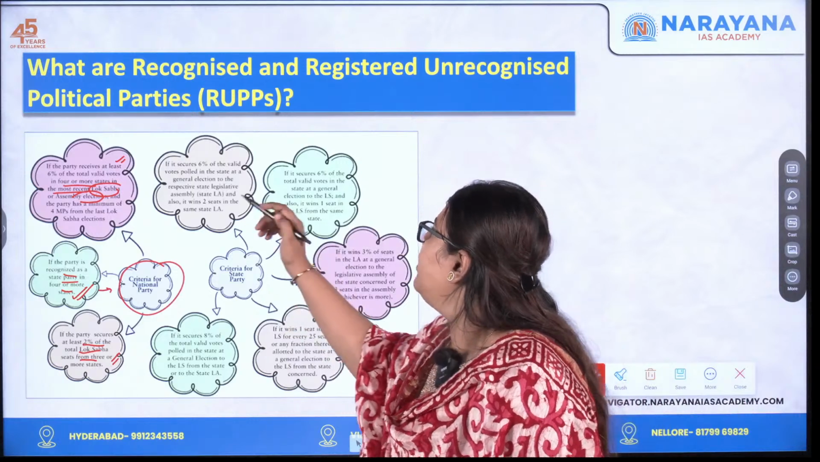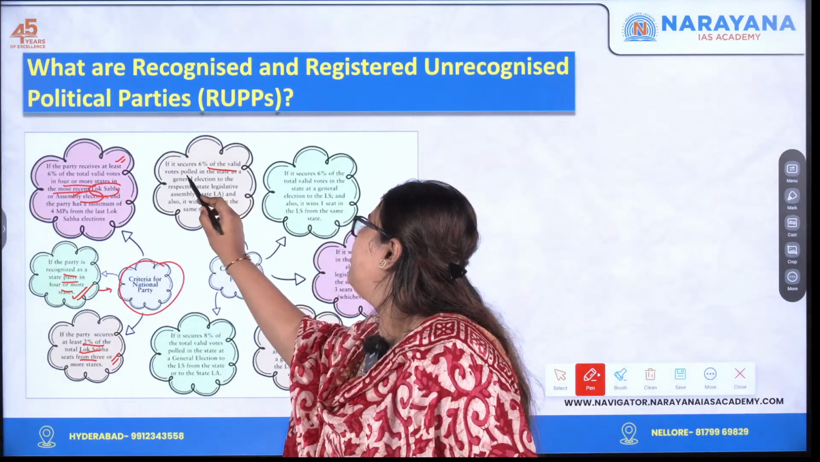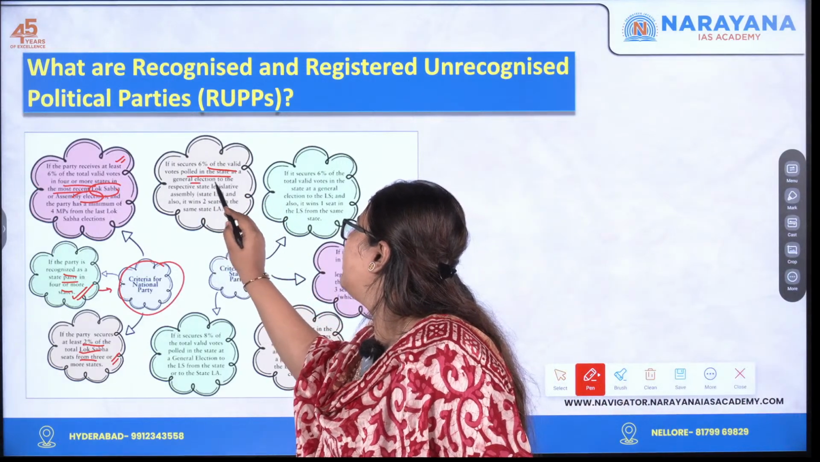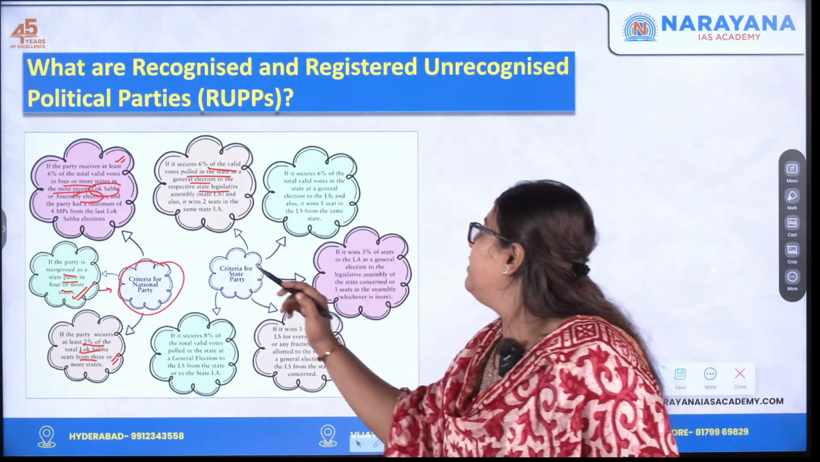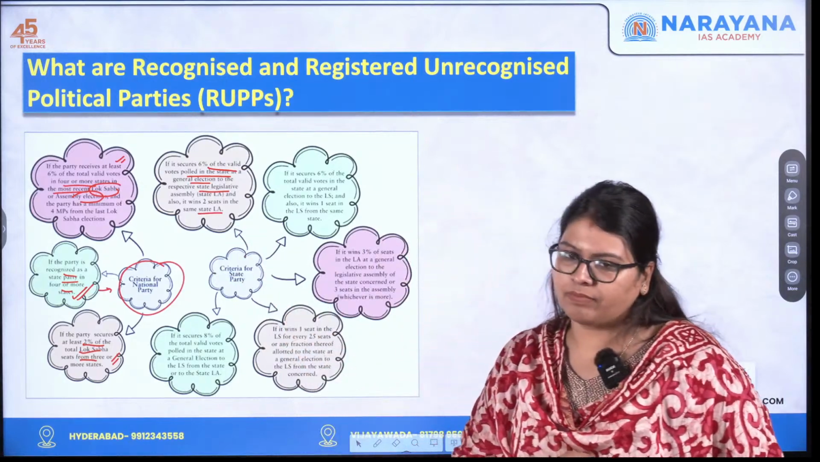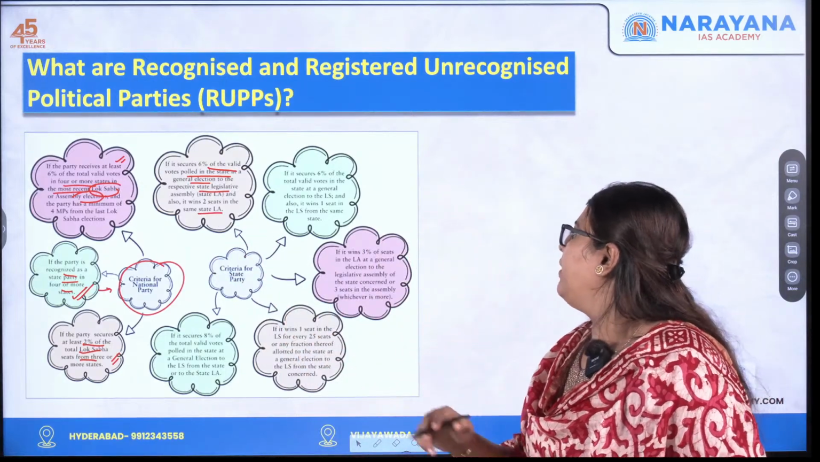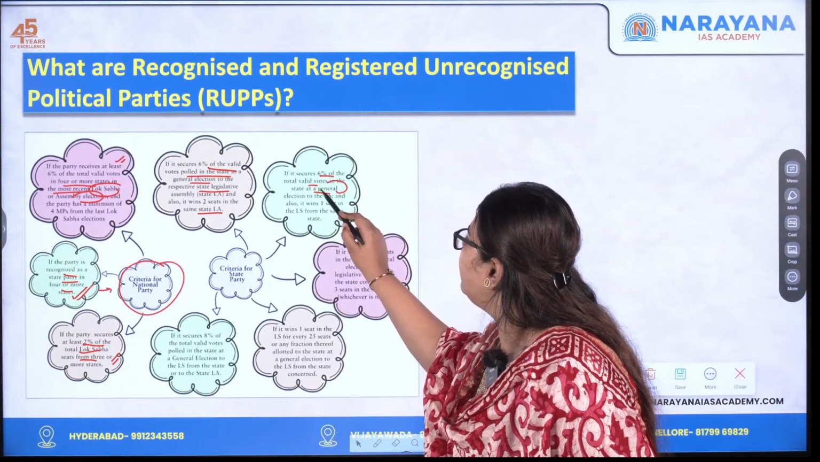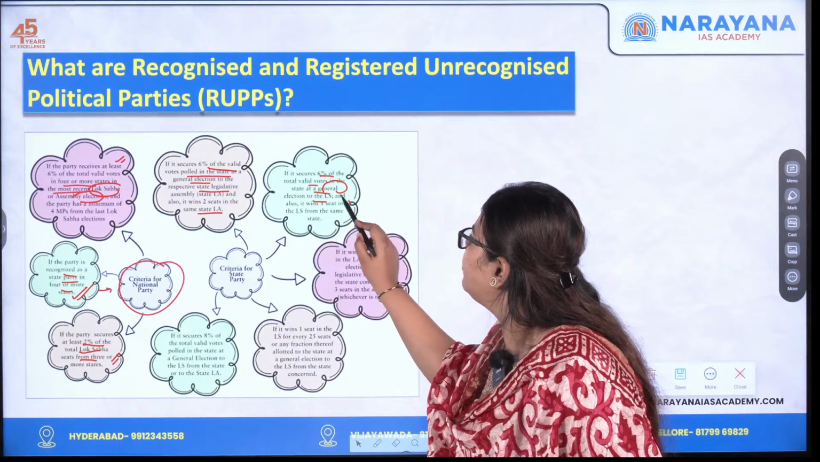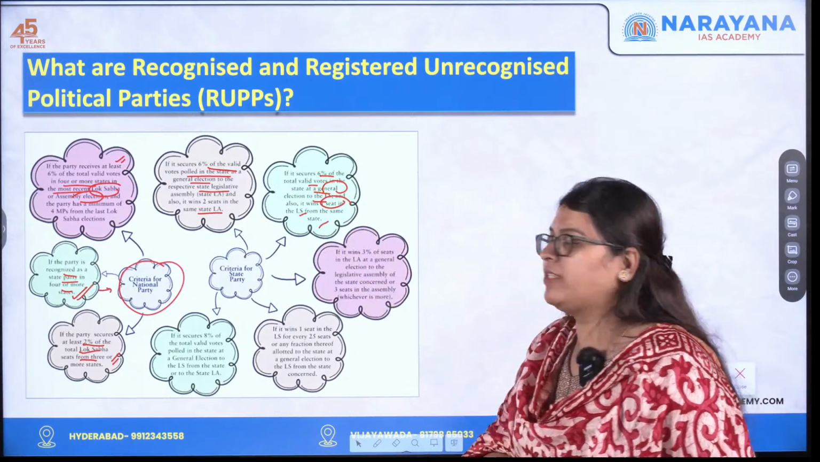This also should have secured 6% of the valid votes polled in the state at the general election to the respective state legislature, and also it wins 2 seats in the same state elections. The next one is it secures 6% of the total valid votes in the state at the general election to the Lok Sabha and also wins 1 seat in the Lok Sabha from the same state.